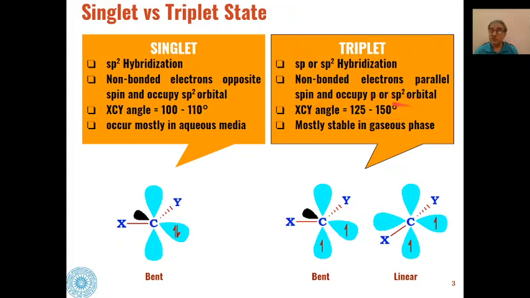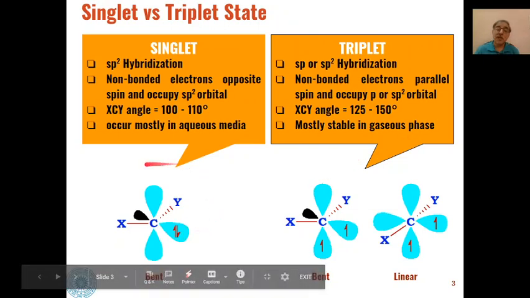On the basis of this angle, we can differentiate between singlet and triplet carbene. And singlet carbenes are stable even in aqueous media, whereas triplet carbenes are not stable in aqueous media, but they are stable in the gaseous phase.